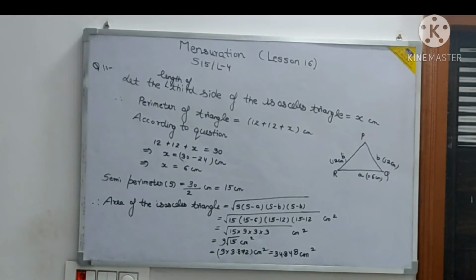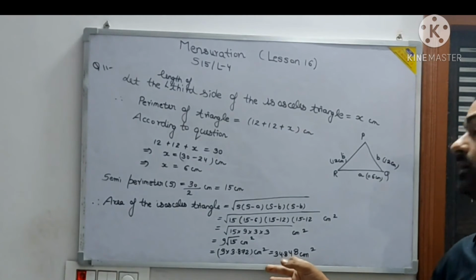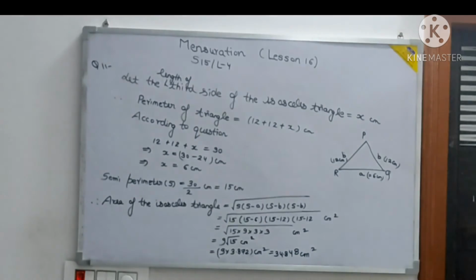Let's verify it. 34.86. Okay. So I think you need to take till more decimal places here. That will give you a better answer. 34.86, so you should take here. See, 86 means what? Even if you round off here, it will become 85. So till here, no issue should be there.